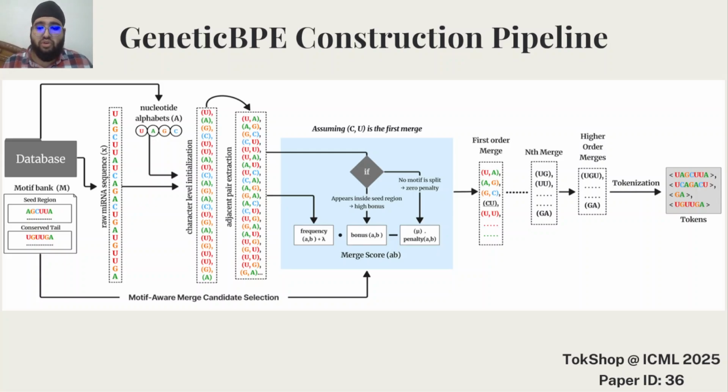Then during the merge process, every pair is scored not just by frequency like the standard BPE would do, but it is also affected by whether the merge stays inside a motif or would cross a motif boundary. If the merge stays fully inside a motif, it gets a positive bonus score. But if it crosses a motif boundary, it gets a penalty. This is what gives the algorithm the ability to preserve biological integrity. Over multiple iterations, the favored motifs are taken into consideration, and a final vocabulary that aligns well with the known biology is formed. Instead of generic subwords, now the tokenizer will emit tokens that often map to meaningful biological units.